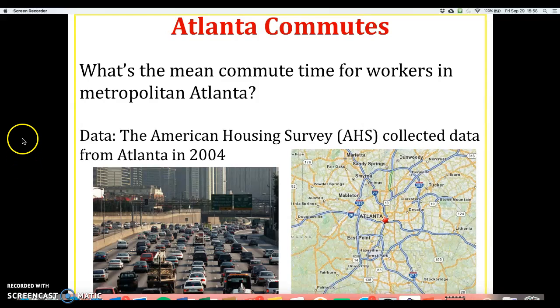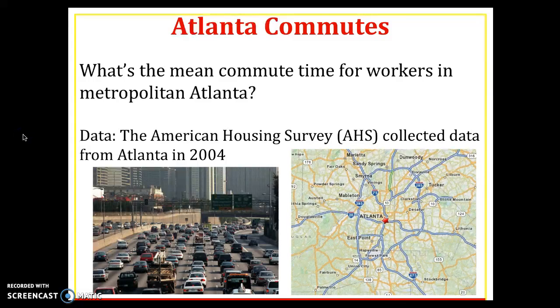All right, hello. We're continuing looking at section 3.3 in the Lock 5 textbook, Statistics: Unlocking the Power of Data. So we're going to look at Atlanta commutes. We want to know, say, what is the mean commute time for workers in the metropolitan Atlanta area? We have a bunch of data from the American Housing Survey from 2004.